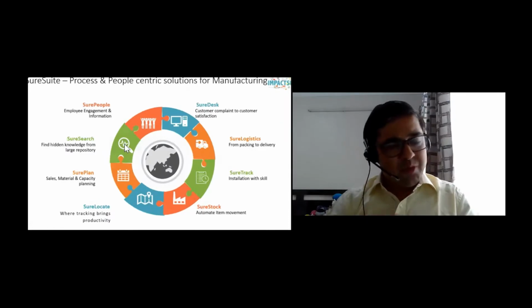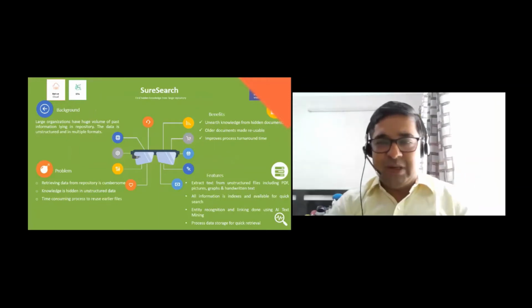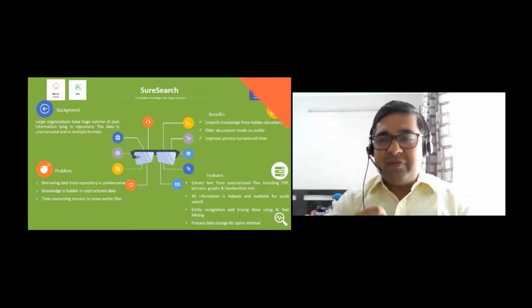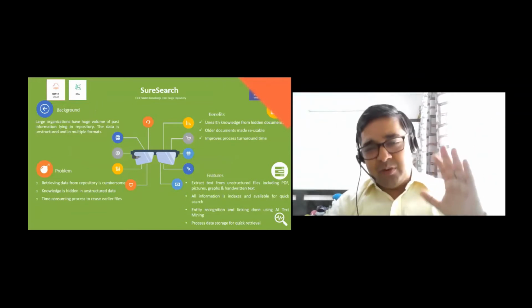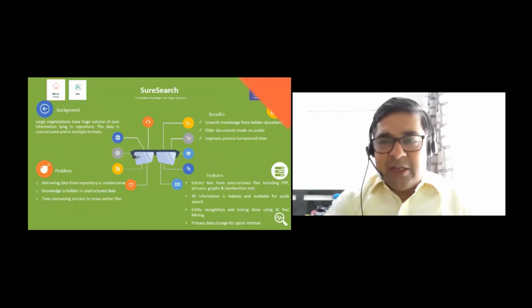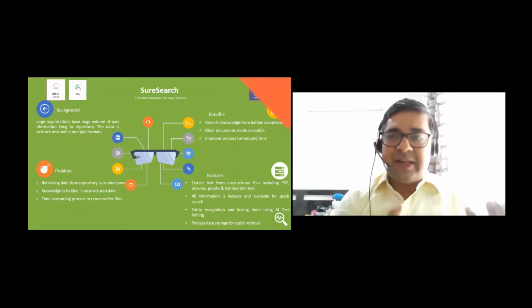And as Subbu mentioned in the beginning, many companies have huge documentation. This documentation could be a drawing, could be handwritten, could be in multiple languages, and these are very difficult to read. And these have been lying in the repository for the last 20, 30 years. So anybody new comes in, and the people may have moved, it's very difficult for them to find what has been done in the past.